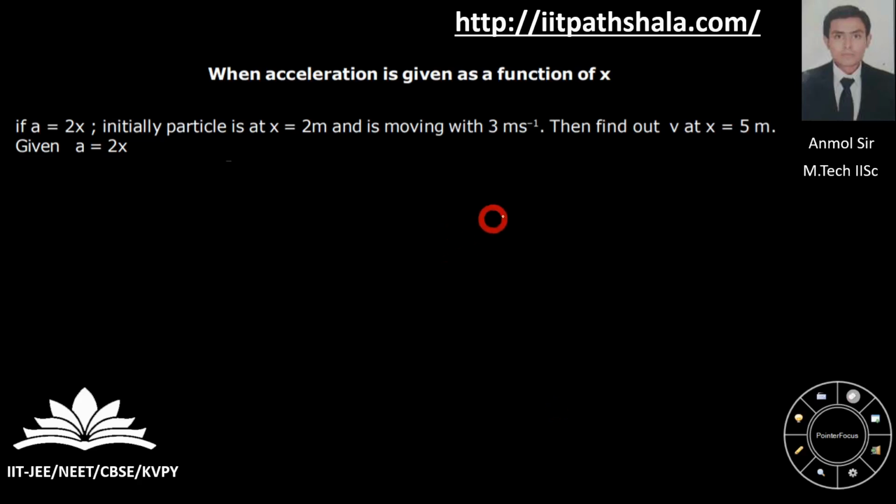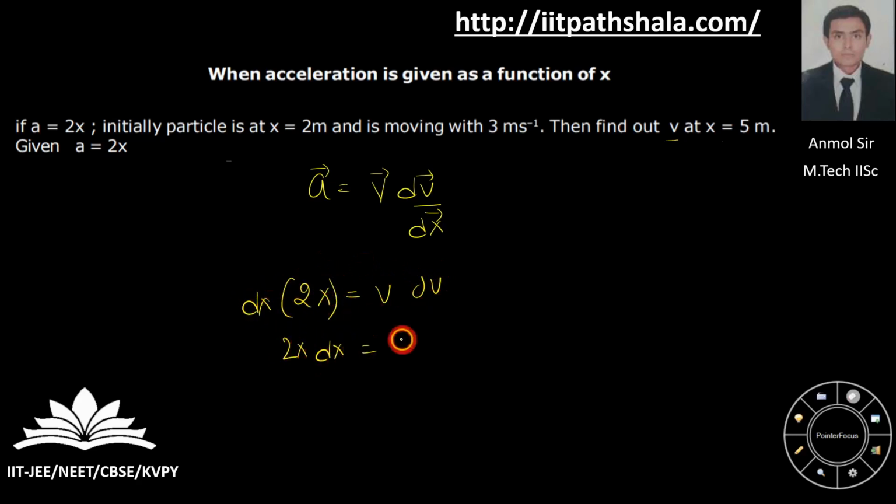So now he is concerned with only velocity and displacement. Although he has given you acceleration, all he is concerned about is the velocity. So you can use the special formula: acceleration is v dv by dx. Nothing fancy about it. A is given to you as 2x, v you have to figure out, dv, and then dx I have taken over here. So 2x dx equals v dv.